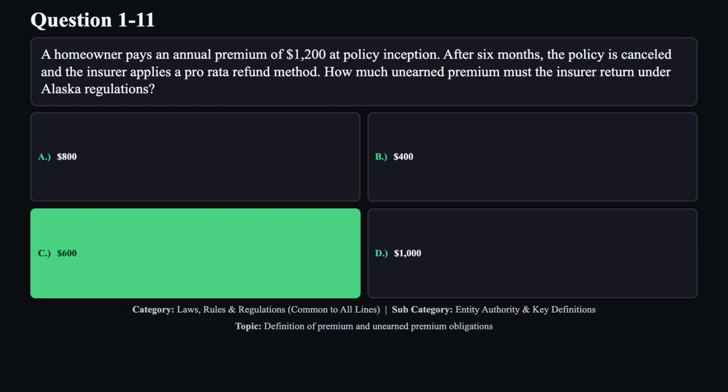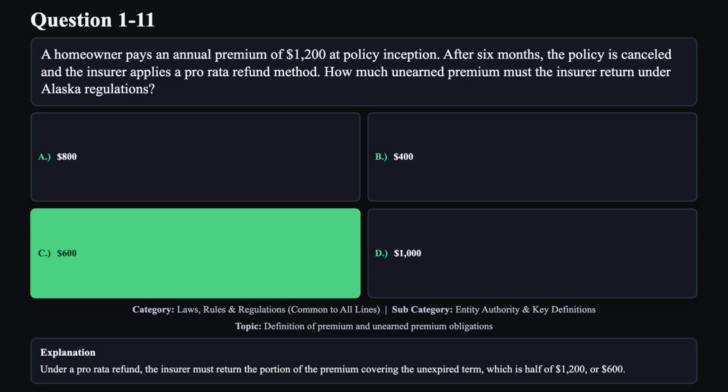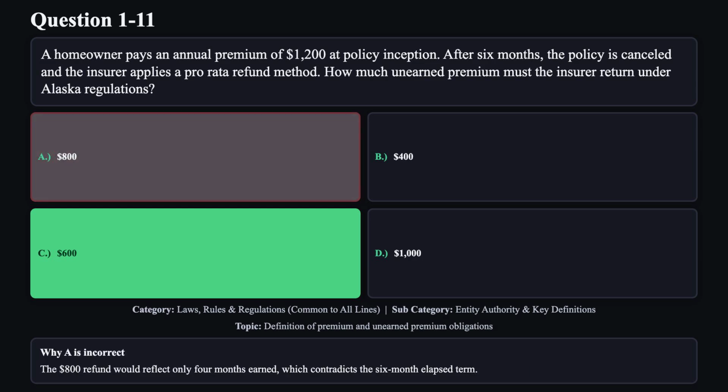The correct answer is C. Under a pro rata refund, the insurer must return the portion of the premium covering the unexpired term, which is half of $1,200, or $600. Reason A is not correct. The $800 refund would reflect only 4 months earned, which contradicts the 6-month elapsed term.